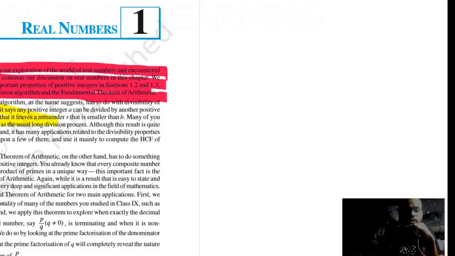Euclid's division algorithm, as the name suggests, has to do with the divisibility of integers. It defines how any integers can be divided, and it was given by Euclid. And the second is the fundamental theorem of arithmetic, which we will understand. So let's start.